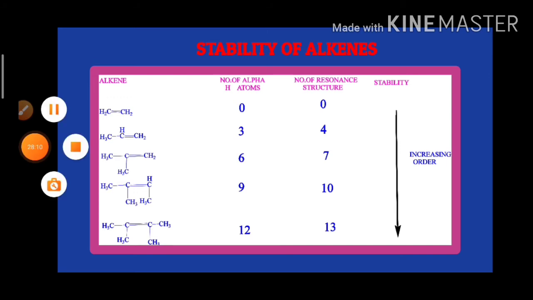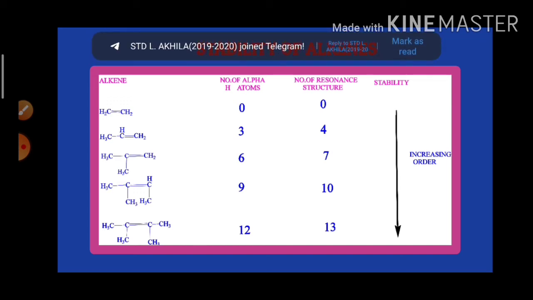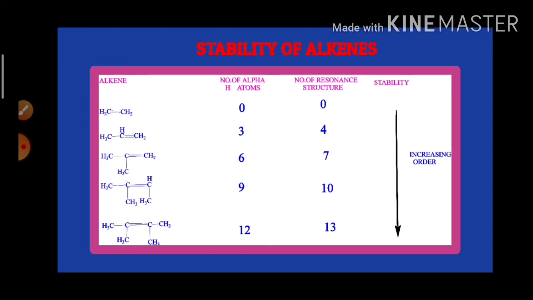Now look here, my dears. In the chart, the first one is ethylene, the second is propylene, the third is 2-methyl propylene, the fourth is 3-methyl 2-butylene, and the fifth is 2,3 dimethyl butylene.